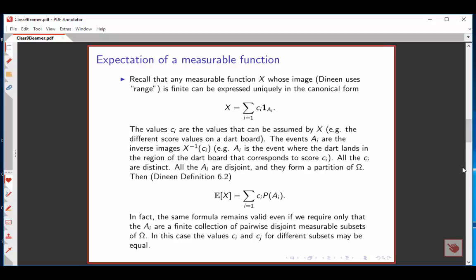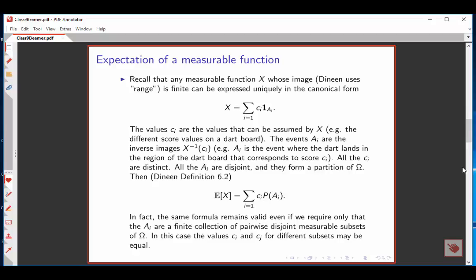You'll recall, I hope, that if we have a measurable function whose image is finite, Dineen uses the term range, but I really don't like to use range because lots of folks like to use range as a synonym for codomain rather than image. So the image is finite. That is, there are only a finite number of values that can be achieved by this function. And we've already learned to write this as a linear combination of indicator functions.